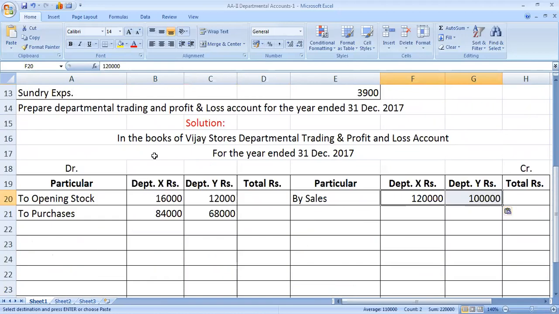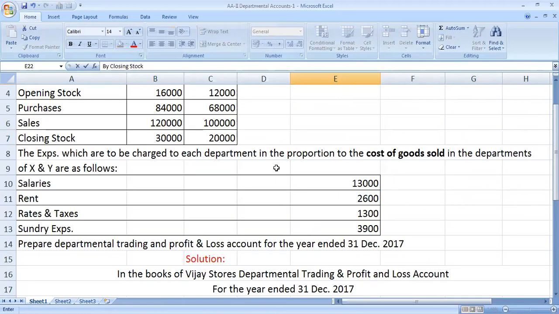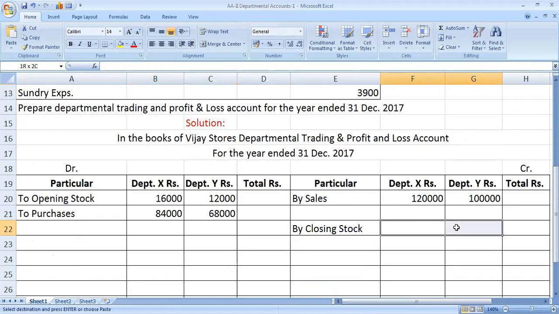Next item, closing stock. Closing stock also goes to the credit side, by closing stock, amount rupees 30,000 and 20,000. Now I am taking total also of each department.